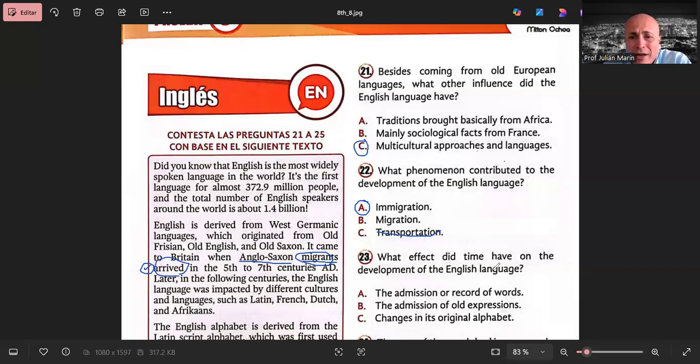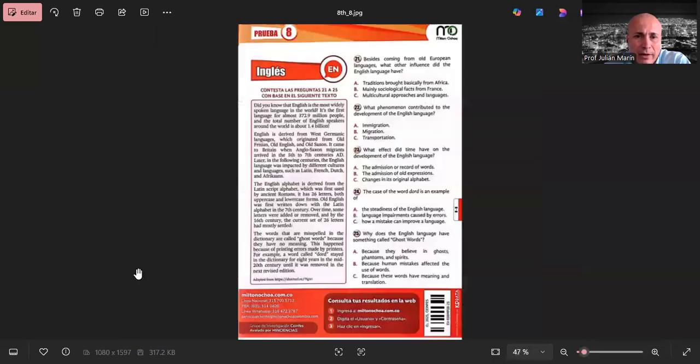Question 23. What effect did time have on the development of the English language? Okay, so over here I'm gonna have to move so we could see the section of the text where it is mentioned.